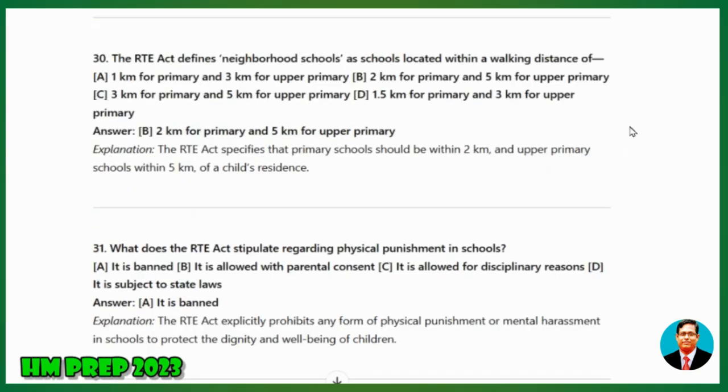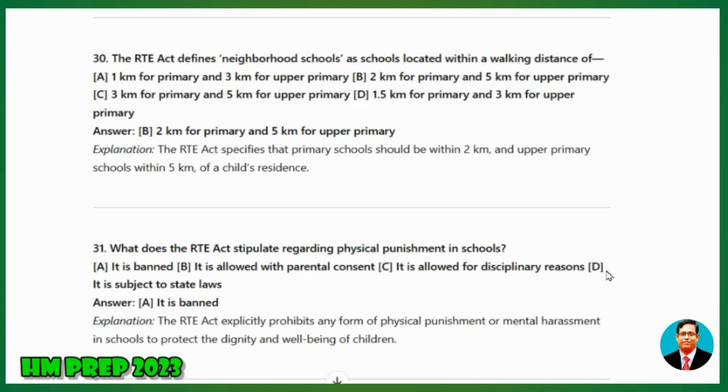30. The RTE Act defines neighborhood schools as schools located within a walking distance of: A, 1 kilometer for primary and 3 kilometers for upper primary; B, 2 kilometers for primary and 5 kilometers for upper primary; C, 3 kilometers for primary and 5 kilometers for upper primary; D, 1.5 kilometers for primary and 3 kilometers for upper primary. Answer: 2 kilometers for primary and 5 kilometers for upper primary. Explanation: The RTE Act specifies that primary schools should be within 2 kilometers and upper primary schools within 5 kilometers of a child's residence.